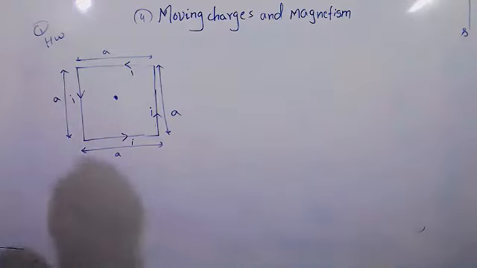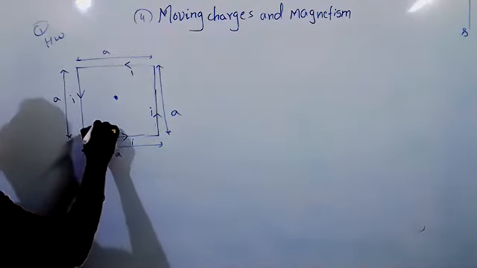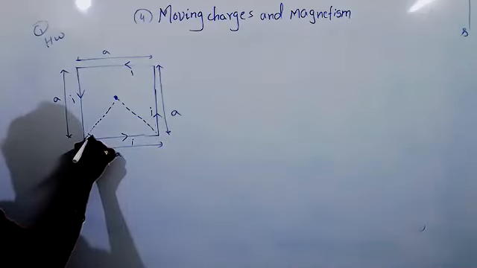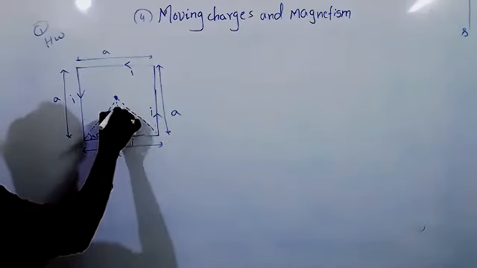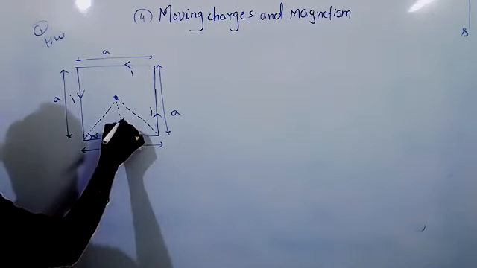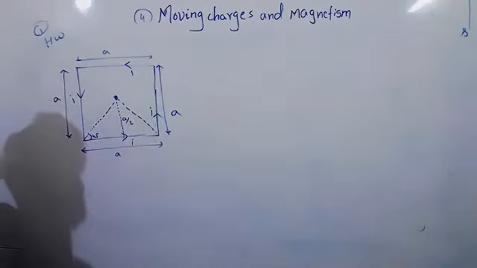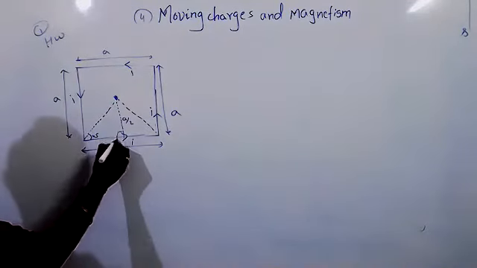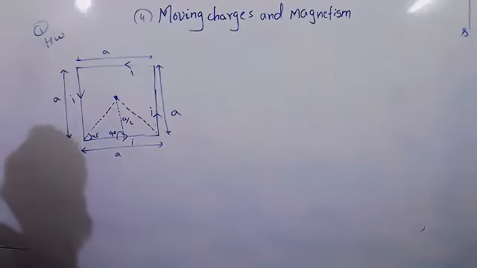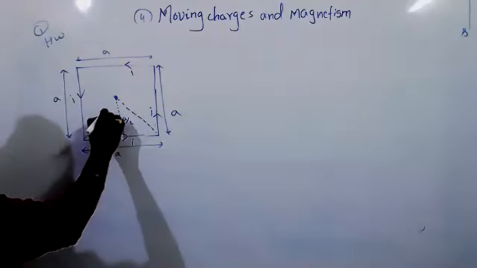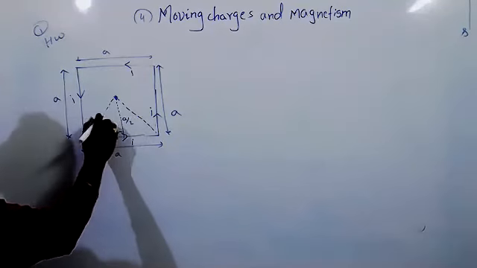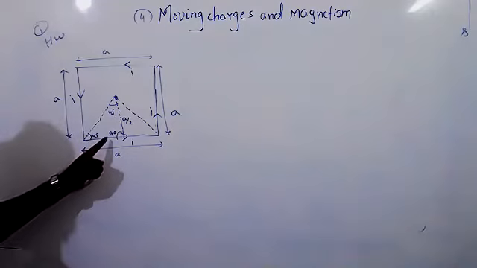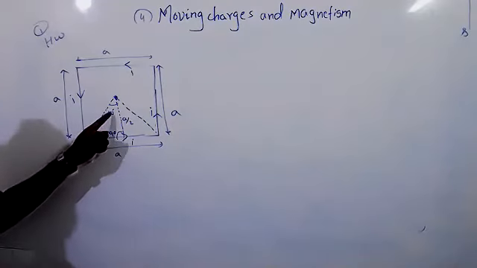If you want the angle, see, this wire subtends 45 degrees. This perpendicular distance is A by 2. It is 90, so 90 minus theta is 45.